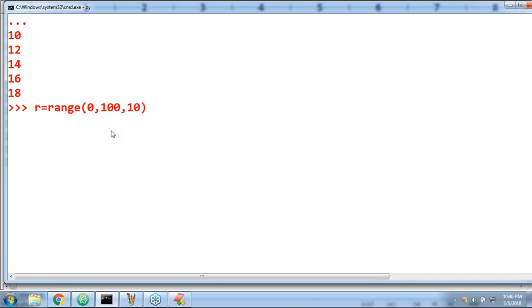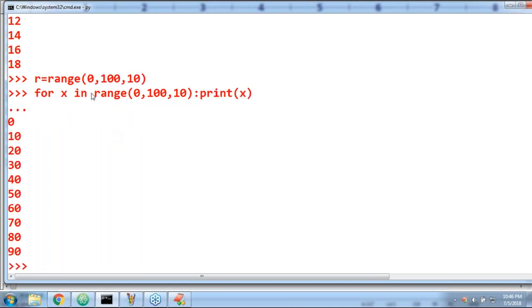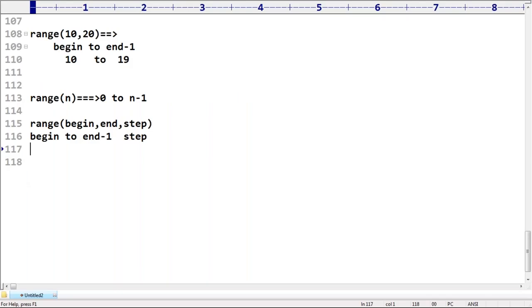For x in range of 0 comma 100 comma 10, print of x. What is the output by default? 0, 10, 20, 30, 40, 50 and so on. Any doubt? This is the range function.